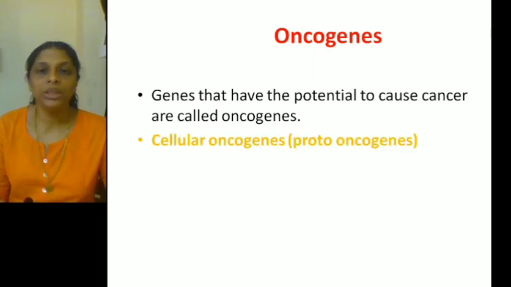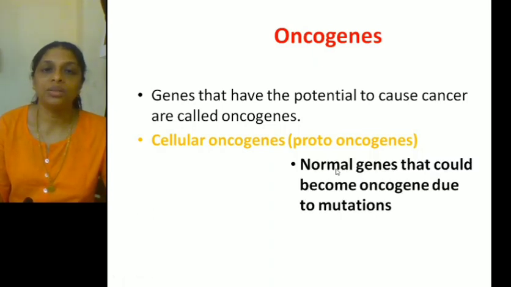Now from where do these oncogenes come? In every human cell, there are certain genes which are called cellular oncogenes or proto-oncogenes. What are they? Cellular oncogenes or proto-oncogenes. These genes are found in every human cell. It is there in your body, it is there in my body also. Now, these proto-oncogenes are normal genes. But there is a problem. These genes can mutate. They can become oncogenes due to mutations.